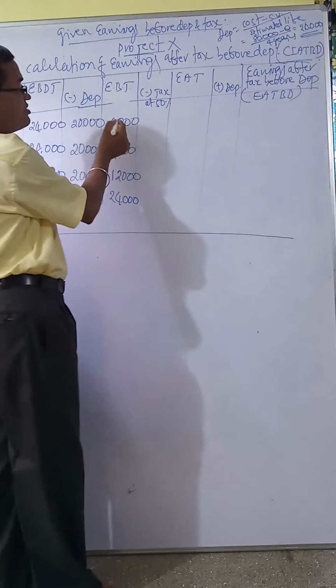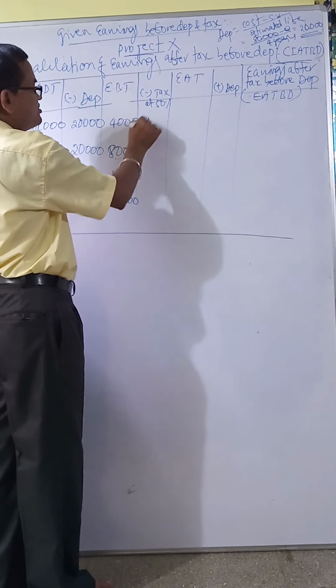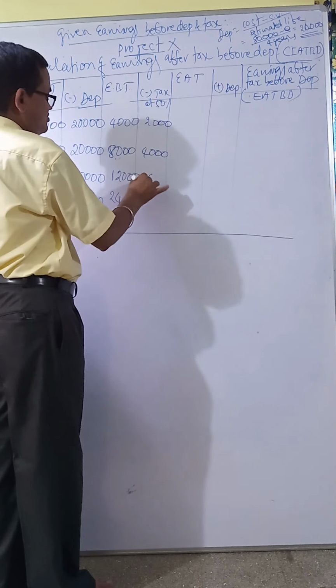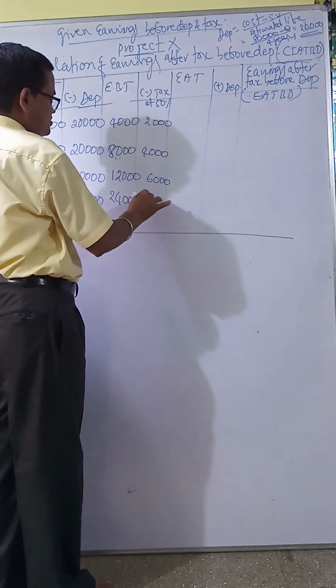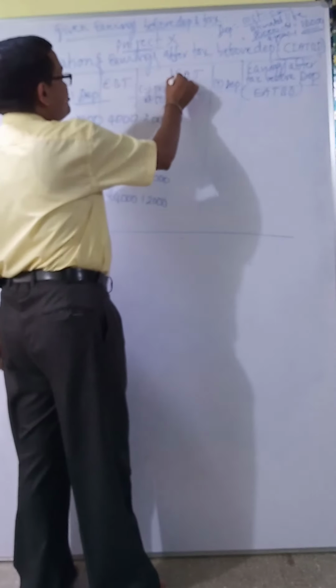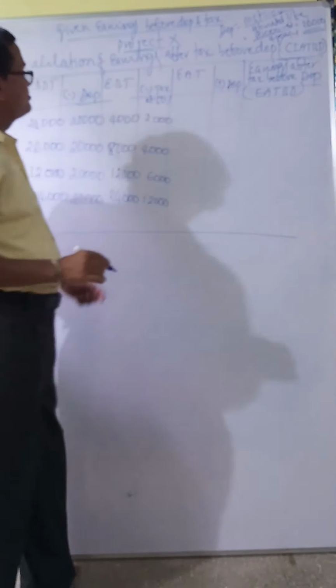Now deduct tax at 50% of this. 50% of this how much? 2,000, half of this. 4,000. This is 6,000. This is 12,000. Now you will get earnings after tax.